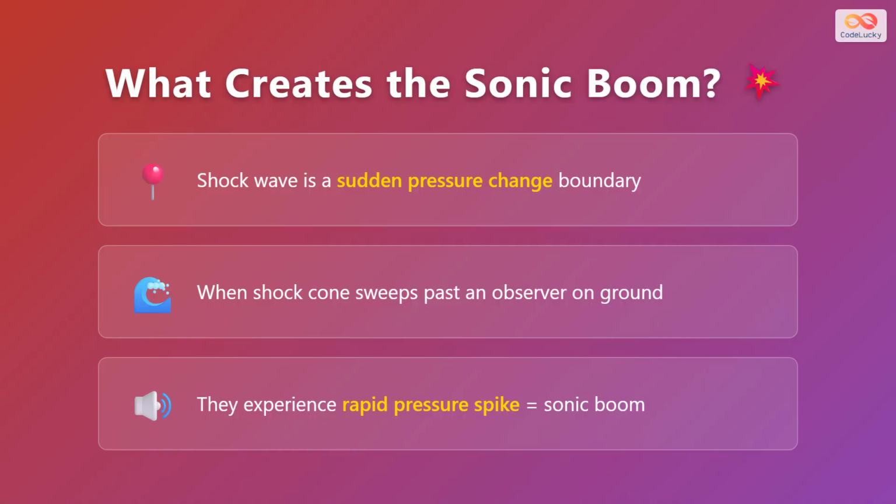So what exactly creates that thunderous boom we hear? The shock wave is a sudden, sharp boundary where air pressure changes dramatically. As this cone-shaped shock wave sweeps across the ground below the aircraft's flight path, observers experience a rapid pressure spike. This sudden change in air pressure is what we perceive as the sonic boom, a sound similar to an explosion or thunder.